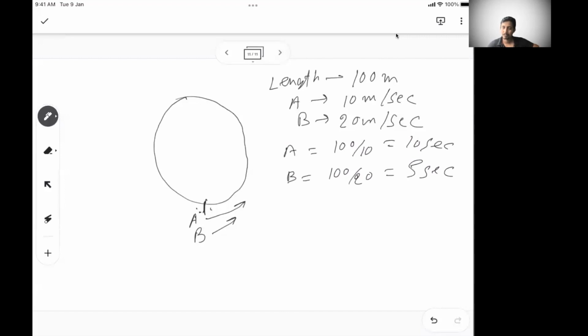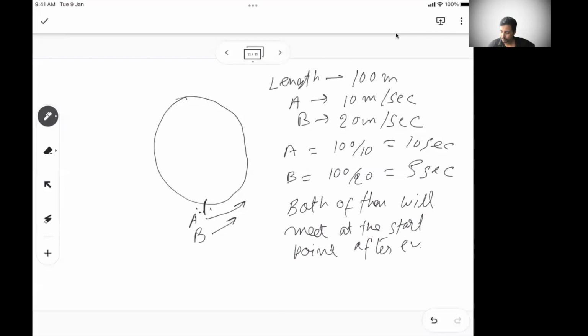B will come back to the starting point after every 5 seconds. So can I say both of them will meet at the start point after every 10 seconds?